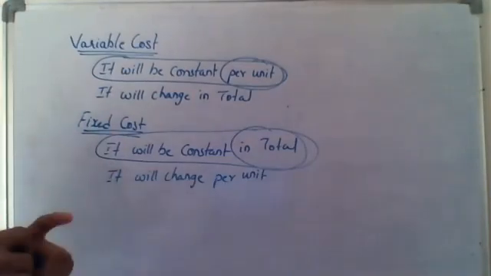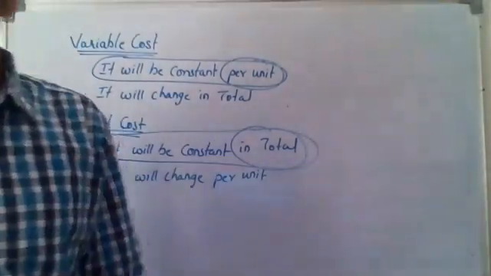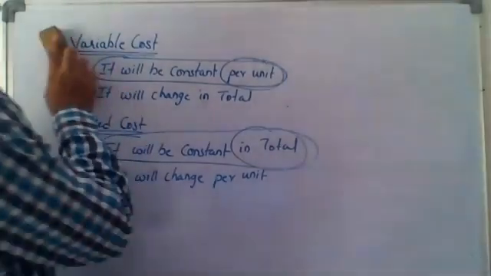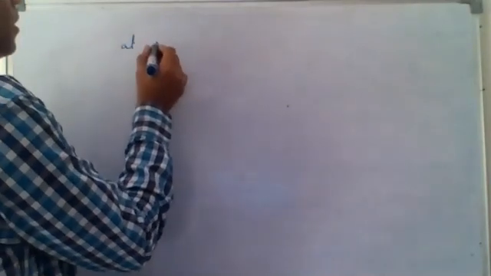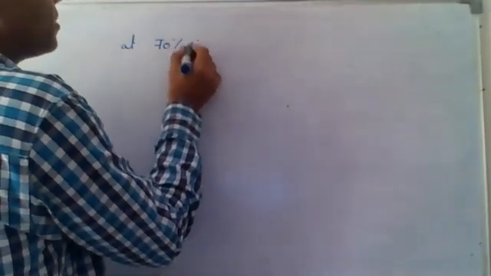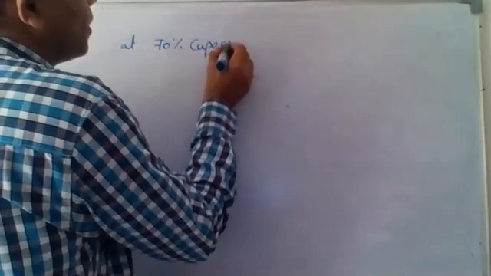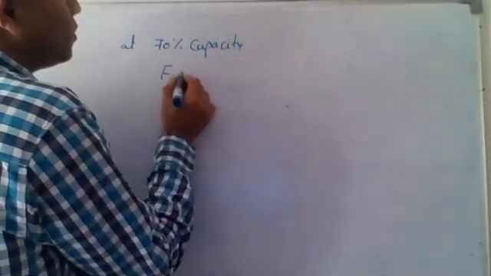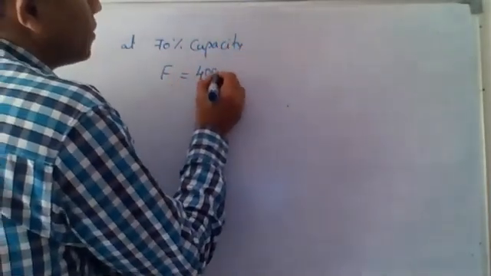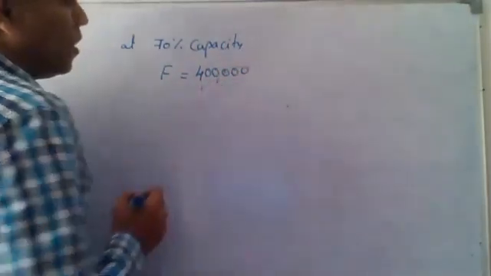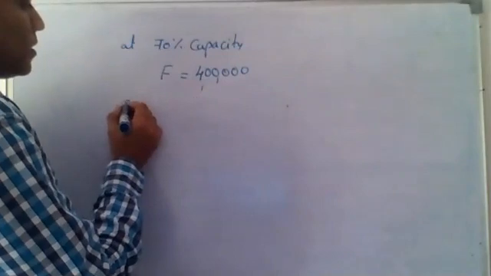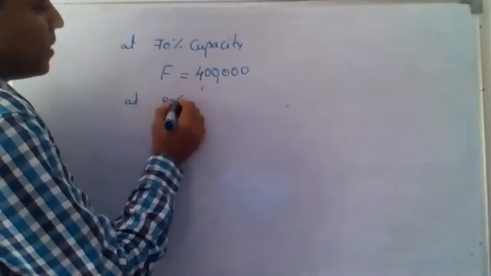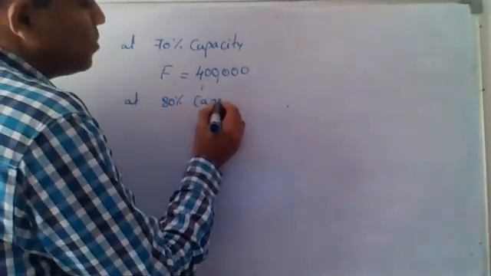For example, let us say that he says at 70% capacity, fixed cost is 4 lakhs. Now when I say at 70% capacity fixed cost is 4 lakhs, so at 80% capacity, how much it should be?